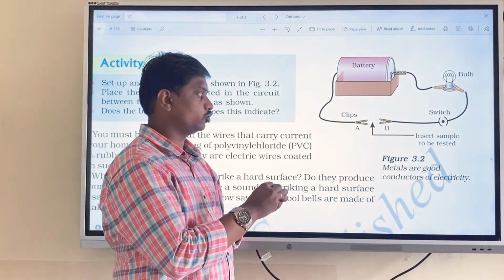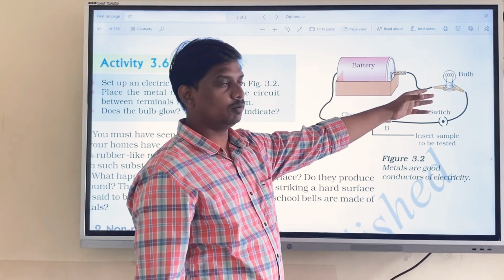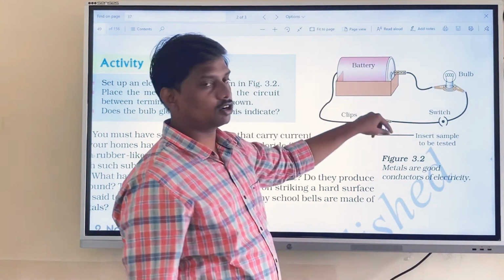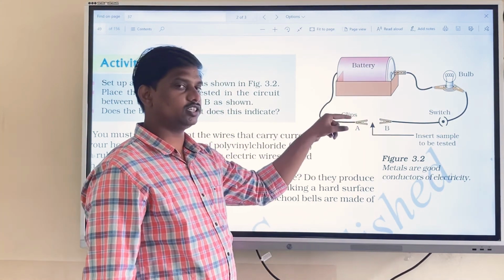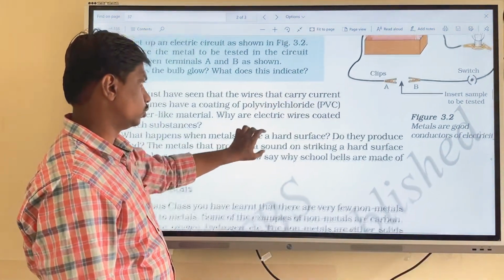Whenever we join this and switch on, the bulb will glow. Why? Because the metallic wires are good conductors of electricity. Okay, so by this experiment we can say metallic wires are also good conductors of electricity.